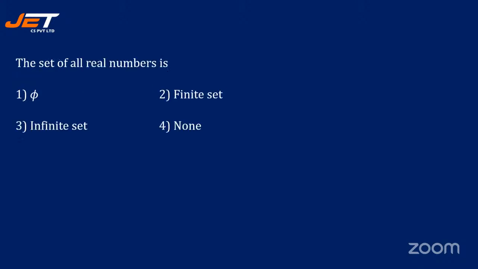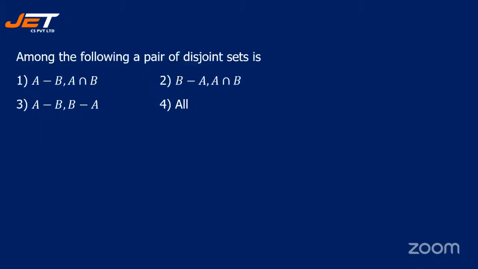Okay. The set of all real numbers is: pi, finite set, infinite set, or none. So 4 options are given. So the set of all real numbers is dash. So quickly tell me the answer, students. It is option 3, infinite set.